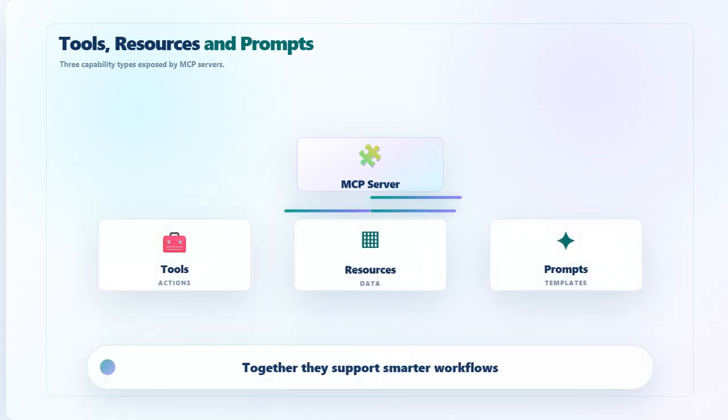Now let's look at tools, resources, and prompts. MCP servers can expose different kinds of capabilities. Tools are actions the AI can call. Resources are data or content the AI can read. Prompts are reusable instruction templates. Together, these help agents work with external systems. This makes MCP useful for both information access and task execution.